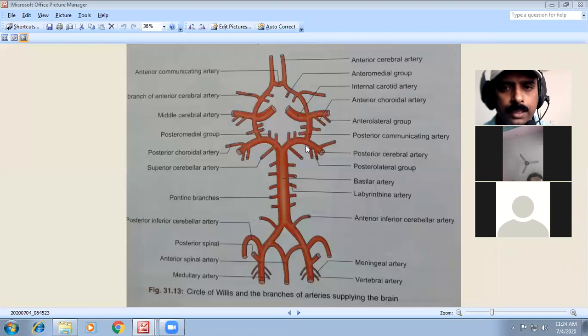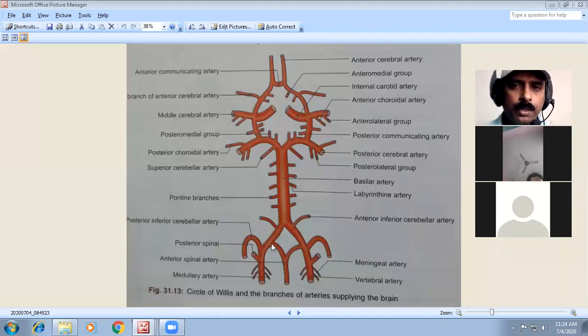Okay, posterior cerebral artery. Then here we have the anterior cerebral artery. This is the anterior cerebral artery. Then we have the communicating arteries, the posterior communicating artery. So almost all these arteries make a circle at the base of the brain and supply blood to the brain.